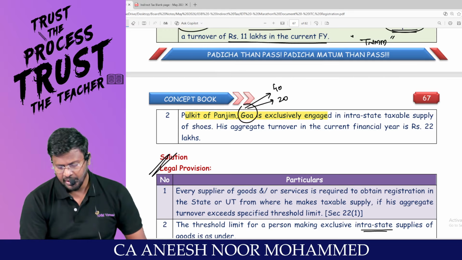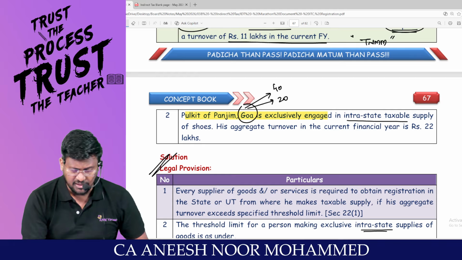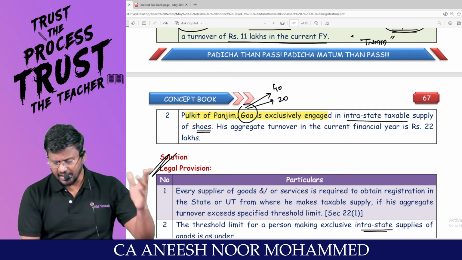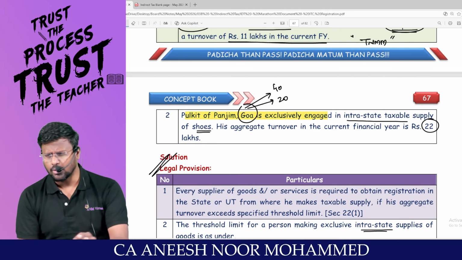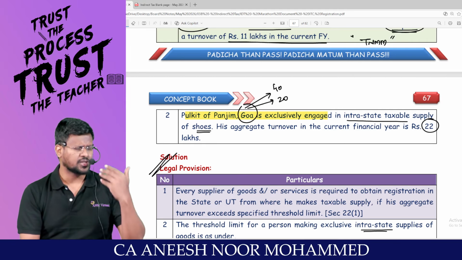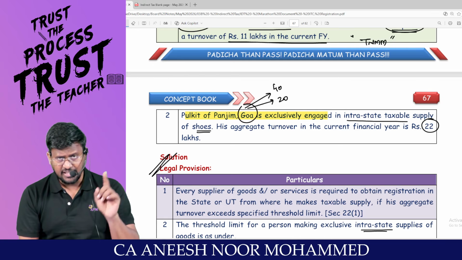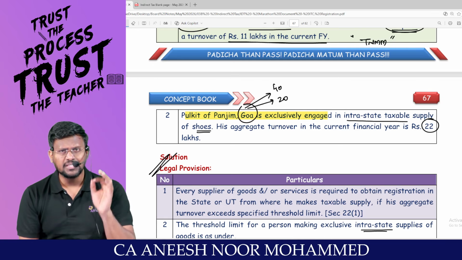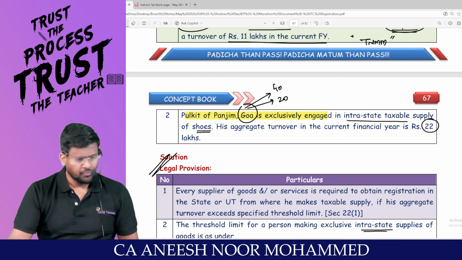Am I right? He is exclusively engaged in intra-state taxable supply of shoes. His aggregate turnover in the current financial year is 22 lakh. That means he's supplying only shoes. Shoes means goods, because goods means every kind of movable property. Since he is situated in Goa, if he is exclusively supplying only goods, his applicable threshold limit will be 40 lakhs.